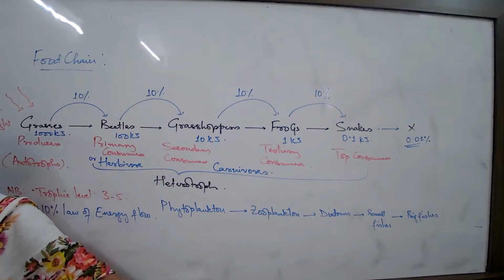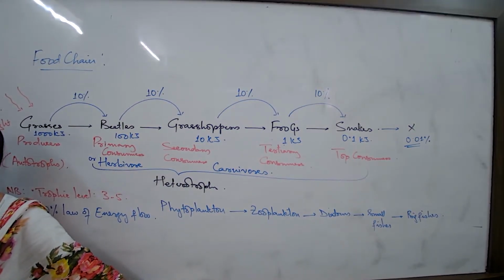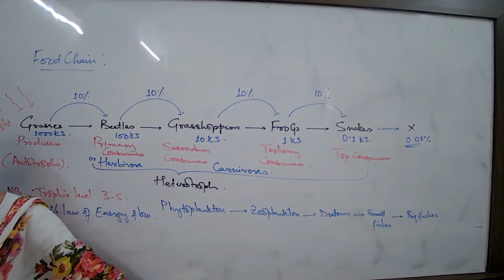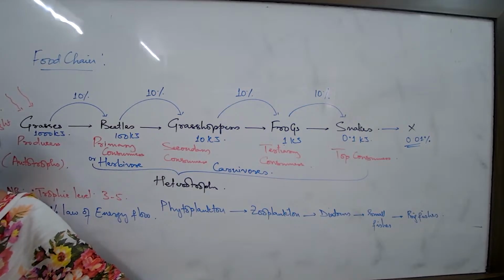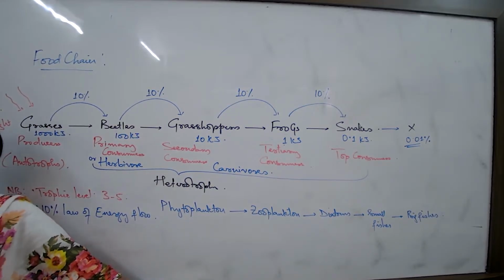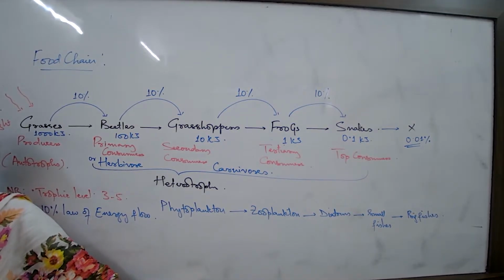How does the question come? You will give an example of a terrestrial food chain. Grass, goat, human, correct. This is very common one because I thought everyone would have written that. Grass, goat, human you can write. Also we can talk about big plants.